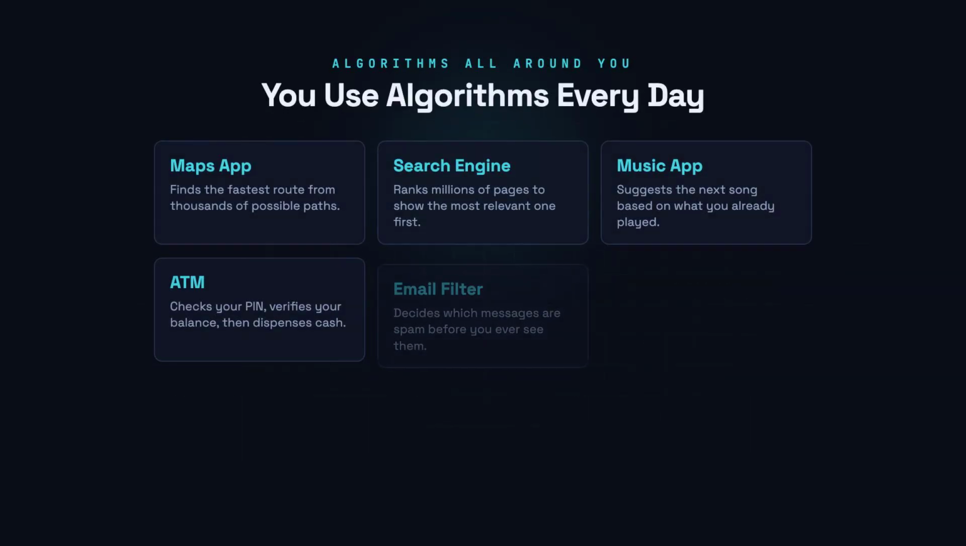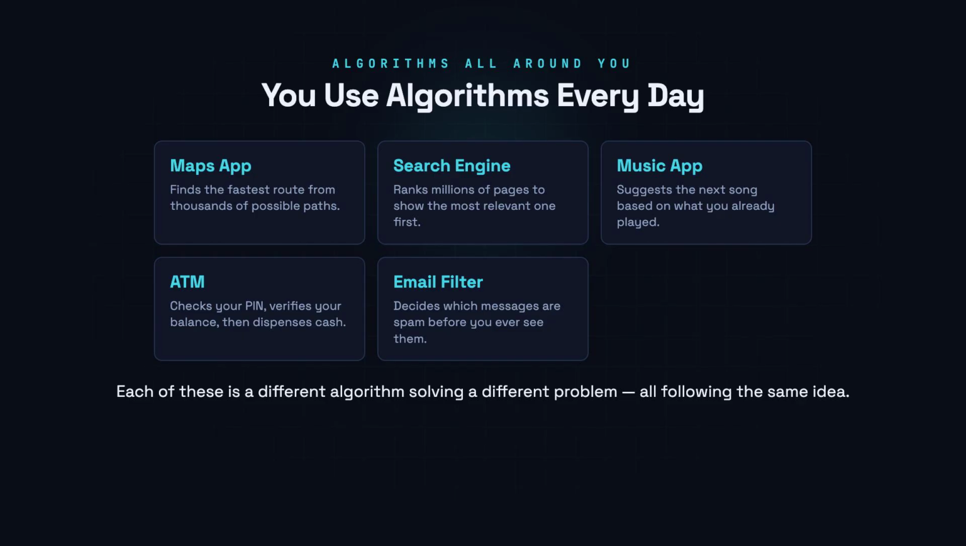Algorithms are everywhere. Your Maps app, your music suggestions, the ATM, even the filter keeping spam out of your inbox. Each one is a different set of step-by-step rules, solving a specific problem.